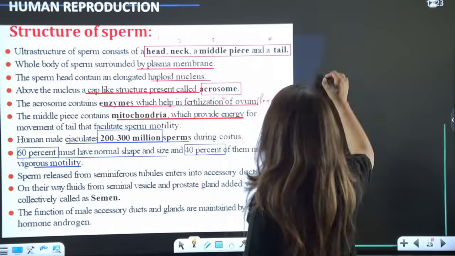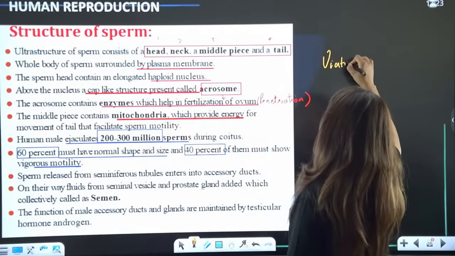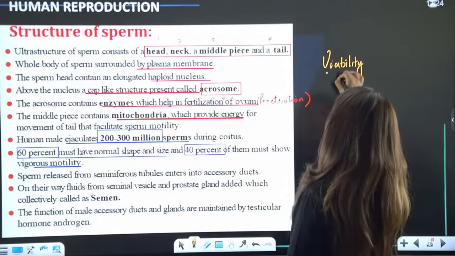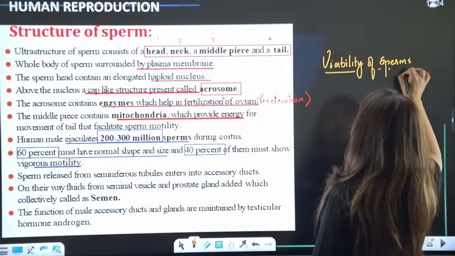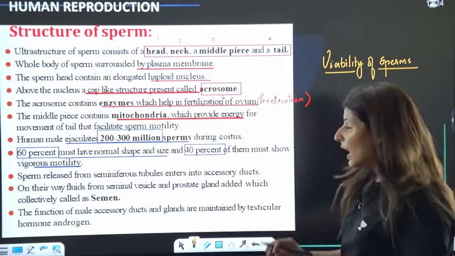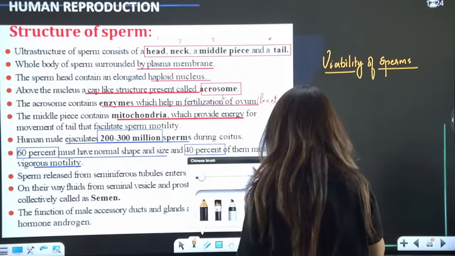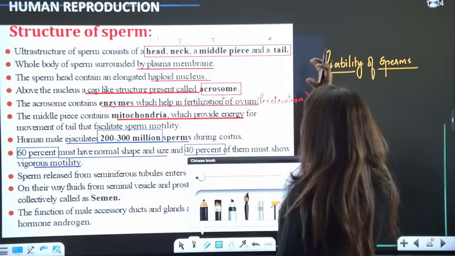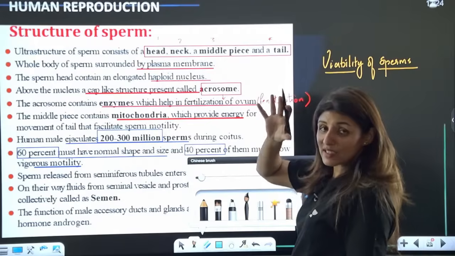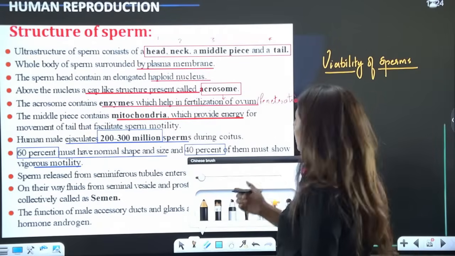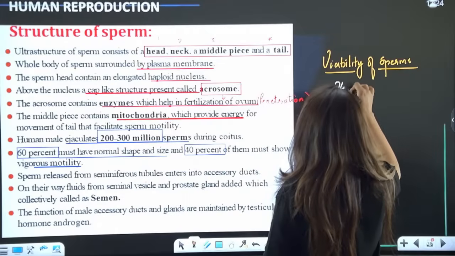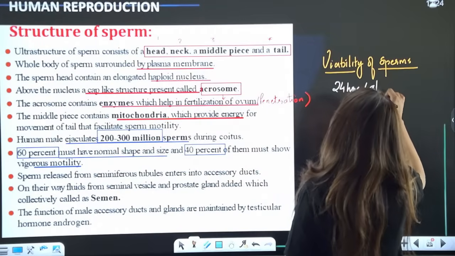Now remember, what is the viability of sperms? Viability means how long sperms retain their fertilizing capacity after they are released. Beyond this time period, it will be useless. So viability is 24 hours after ejaculation.